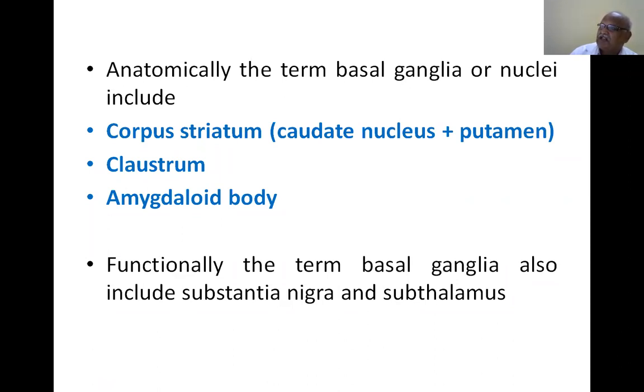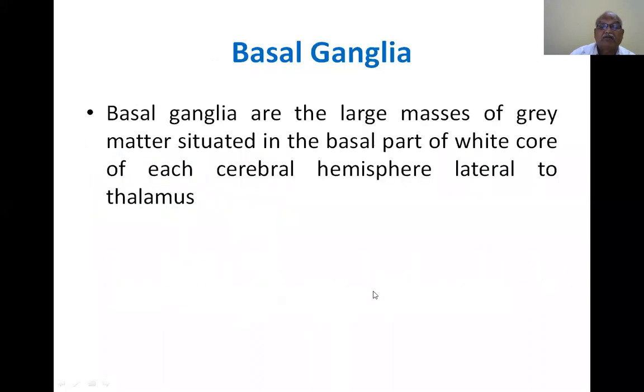All the parts below the hypothalamic sulcus are called hypothalamus. The hypothalamic sulcus divides the third ventricle into the part above the hypothalamic sulcus and the part below it. So the basal ganglia include corpus striatum, caudate nucleus and putamen, claustrum, amygdaloid body, and also substantia nigra and subthalamus. Substantia nigra is present in the midbrain. Subthalamus is present below the thalamus.